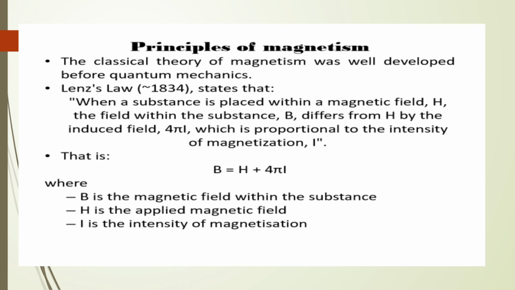The mathematical expression is given below. In this expression, B is the magnetic field within the substance, H is the applied magnetic field, and I is the intensity of magnetization.